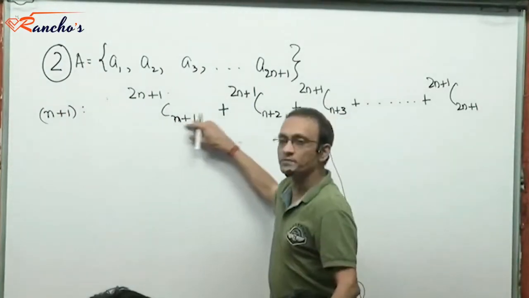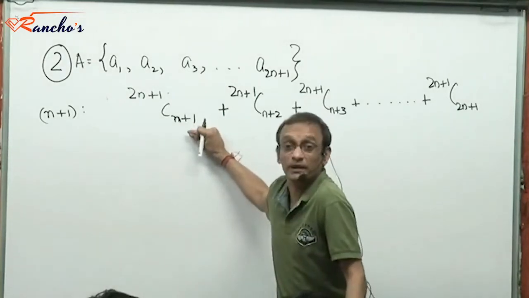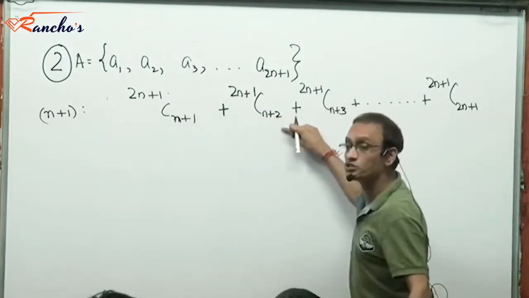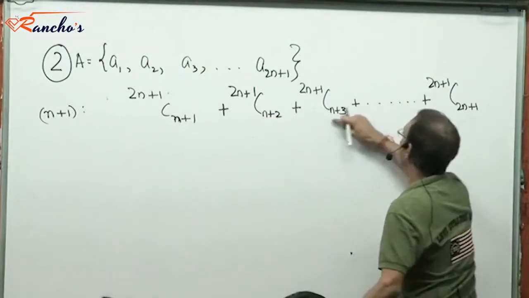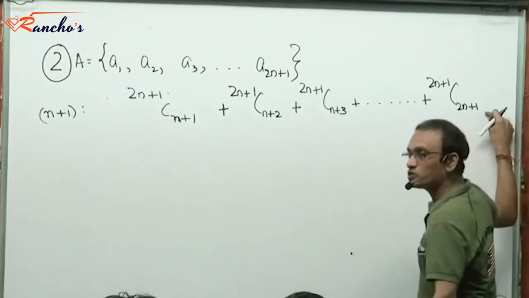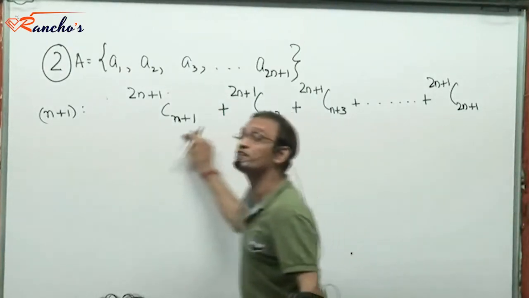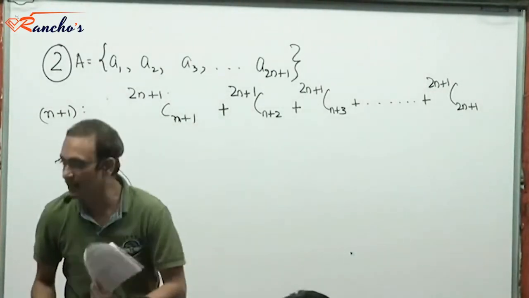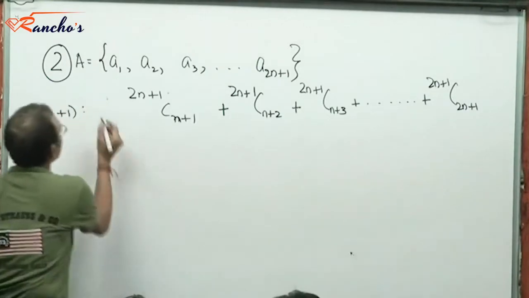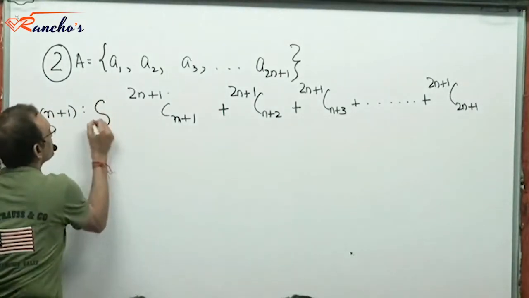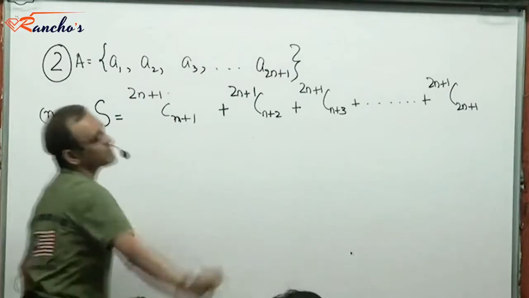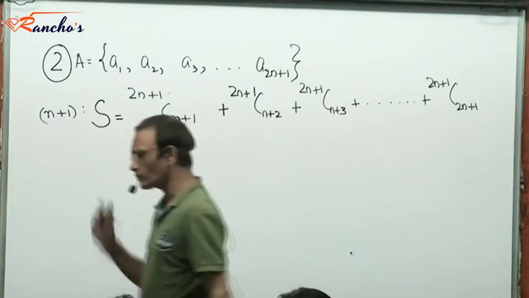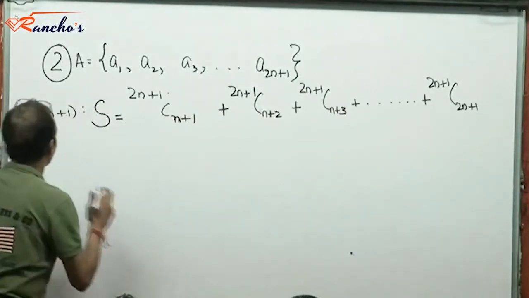This will give me the number of subsets. So if we had subsets of n plus 1 elements, then that would be these many in numbers. If we had subsets of n plus 2 elements, then these many in numbers. Subsets of n plus 3 elements, subsets of 2n plus 1 elements, these many in numbers. So this would give me the total number of subsets with more than n elements, right? So I need to essentially evaluate this sum S. Clear? Now, go by this property.